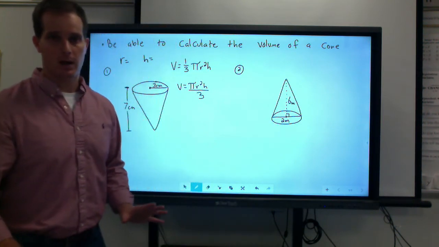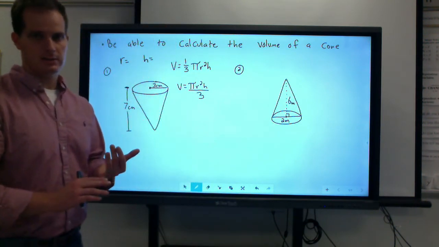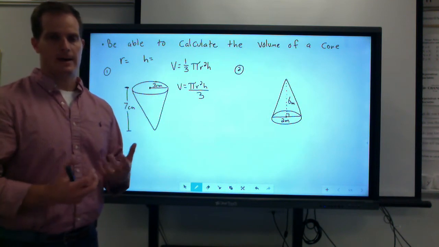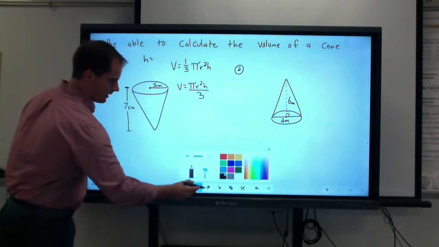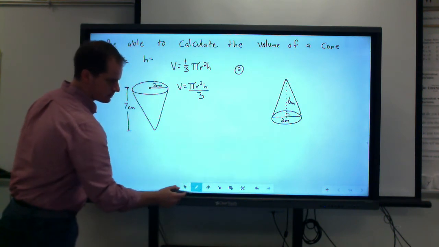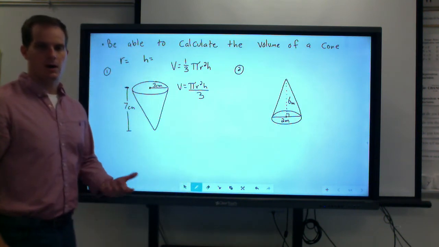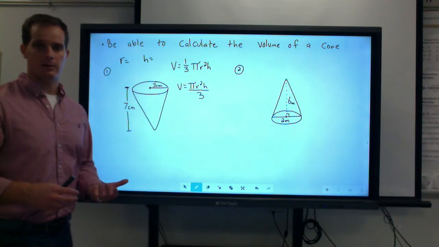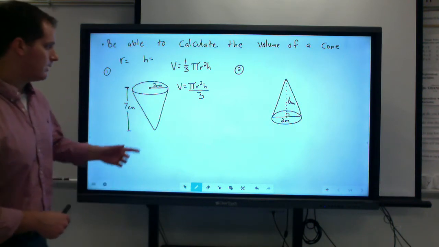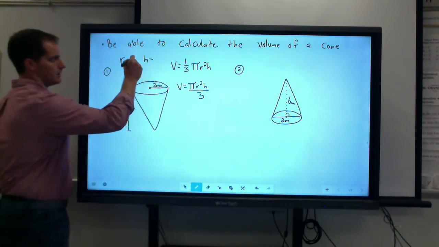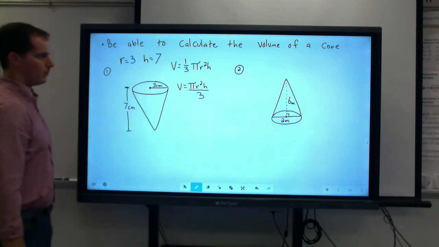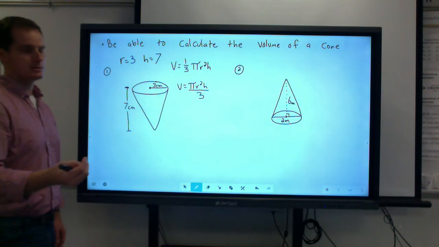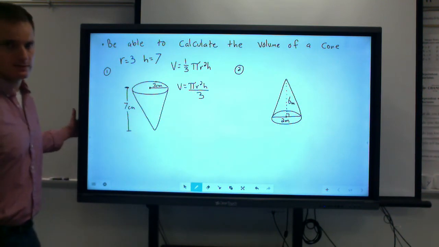All right, but ultimately our job is to identify the radius, identify the height, and then actually plug those values into our equation. For pi, we do use 3.14, but there are ways to write your answer in terms of pi, which are actually more exact. All right, our radius here is going to be 3 centimeters, and our height is going to be 7.